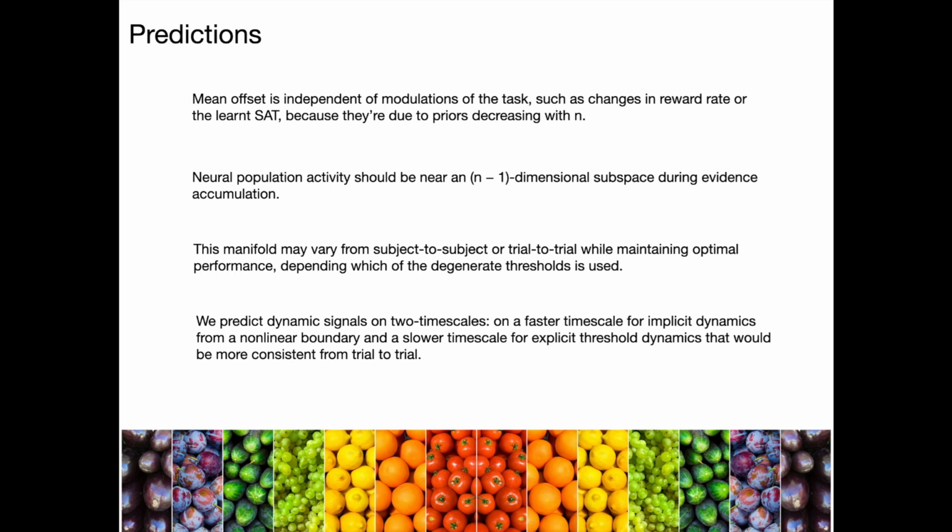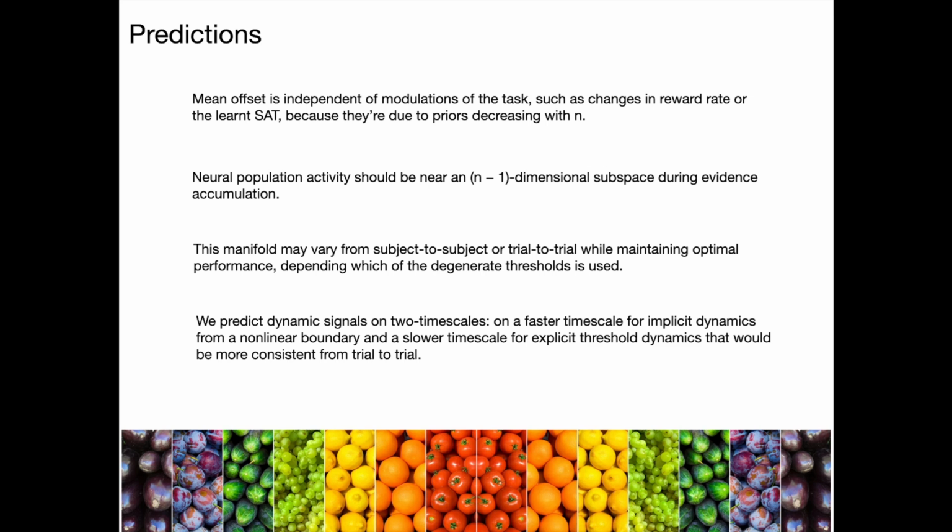Some predictions from our work. So we predict that mean offsets would be independent of changes of the task. So changes in reward rate or the speed accuracy trade-off required wouldn't change the mean offsets because they're purely due to the priors decreasing with n. Second prediction, neural population activity should be near an n-1 dimensional subspace, so simplices, during evidence accumulation, and that this manifold might vary from subject to subject or trial to trial while maintaining optimal performance, and that variability among individuals may depend on the particular form of degenerate threshold they're using.